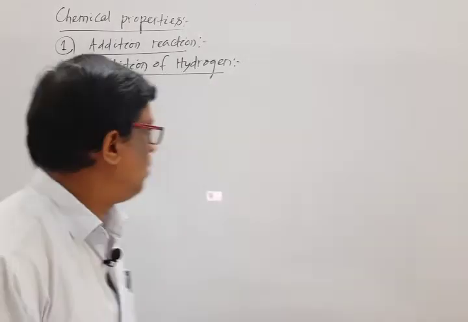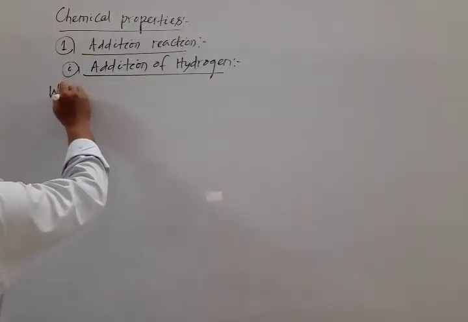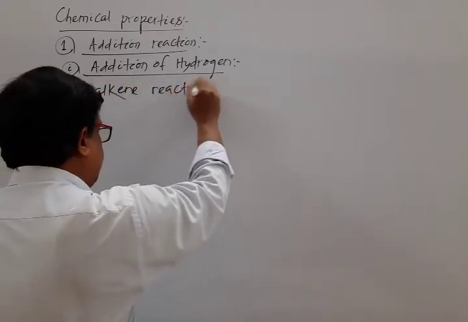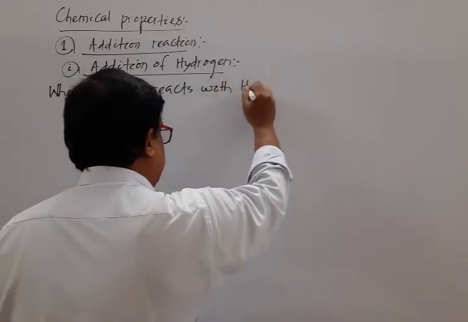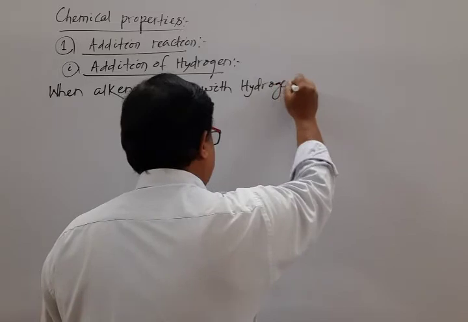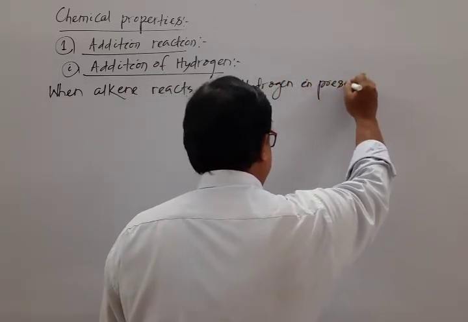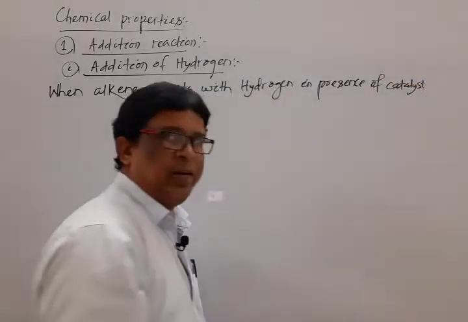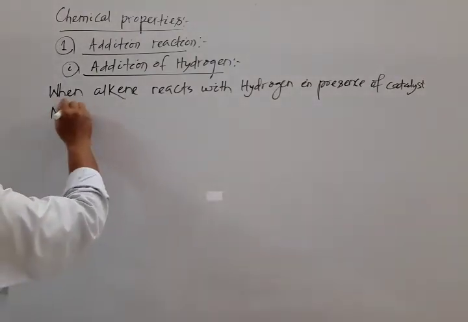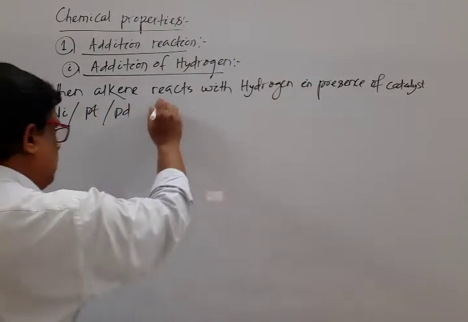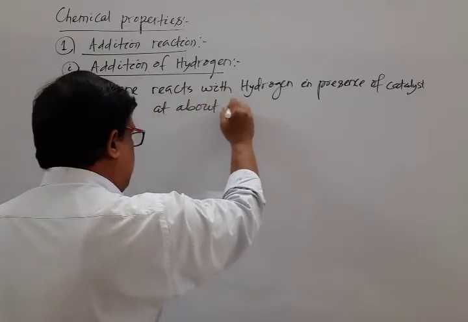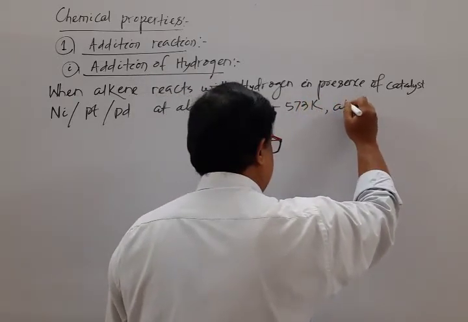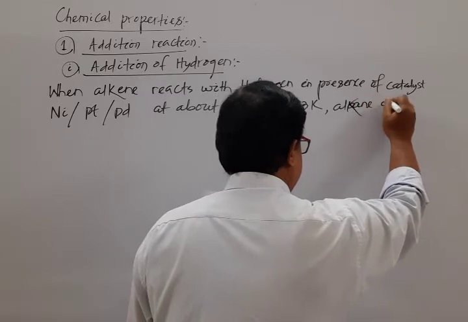Okay, so note down the statement. When alkene reacts with hydrogen in presence of catalyst, either nickel or platinum or palladium, at about 523 Kelvin to 573 Kelvin, alkane is formed.